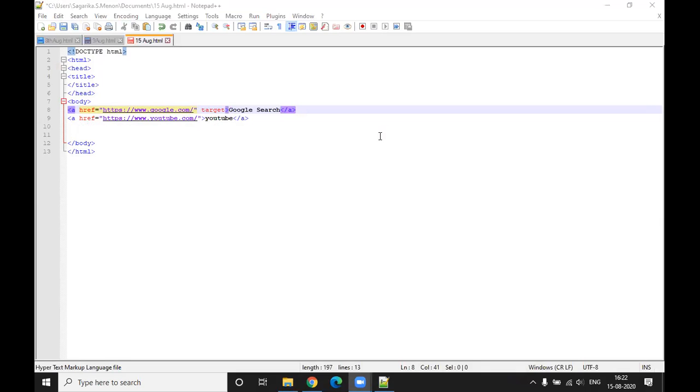So we are going to use my target to open that link. Just put it for one link, don't put it for both the links. After that particular link, where you have written target, just replace it with the line which I have pinged you.